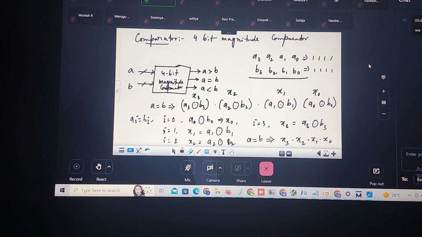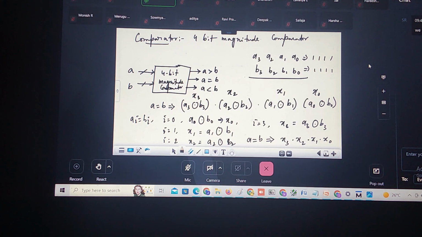What are x0, x1, x2, x3? They are A XOR B for each bit. By substituting i, you will get x0, x1, x2, x3. If I do the AND operation of these, I will get the equality operation. Correct? Then how to write the magnitude comparator logical expression for A greater than B?